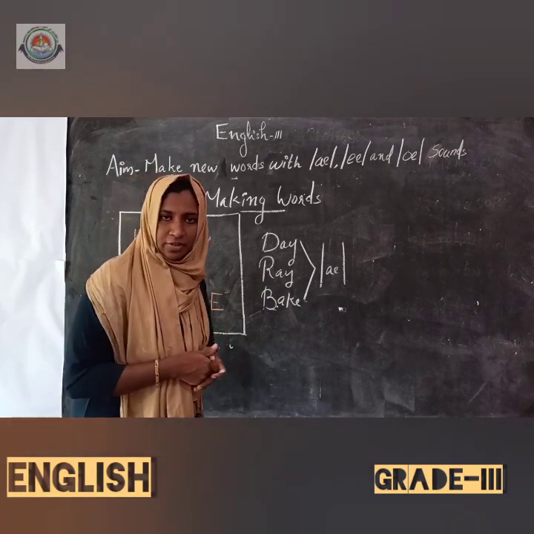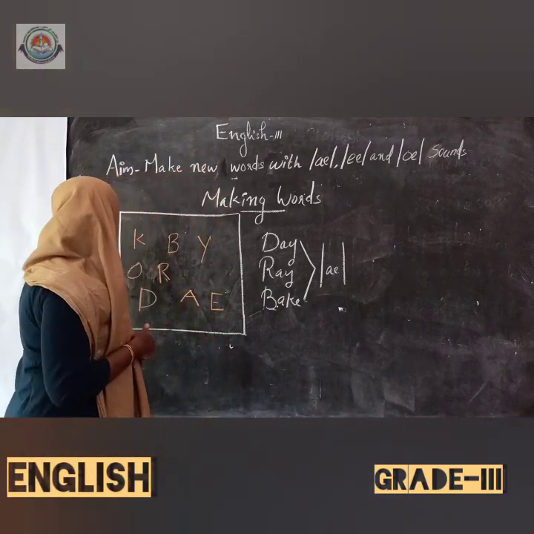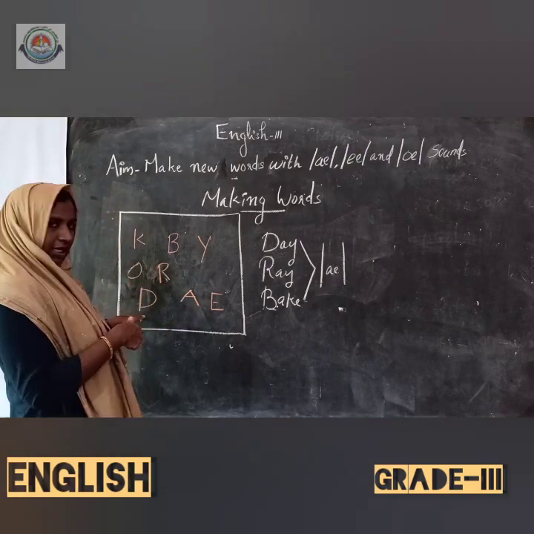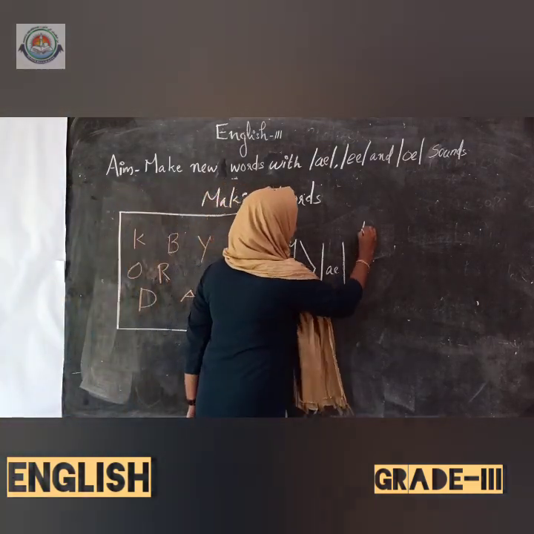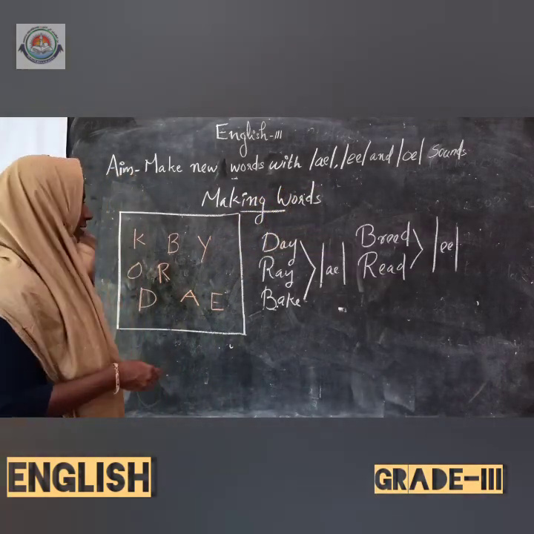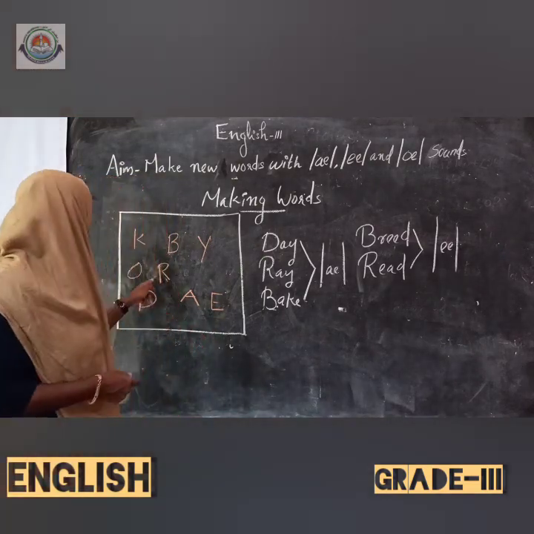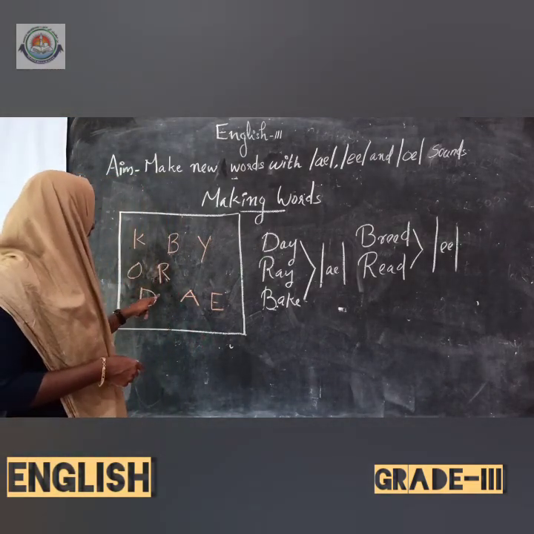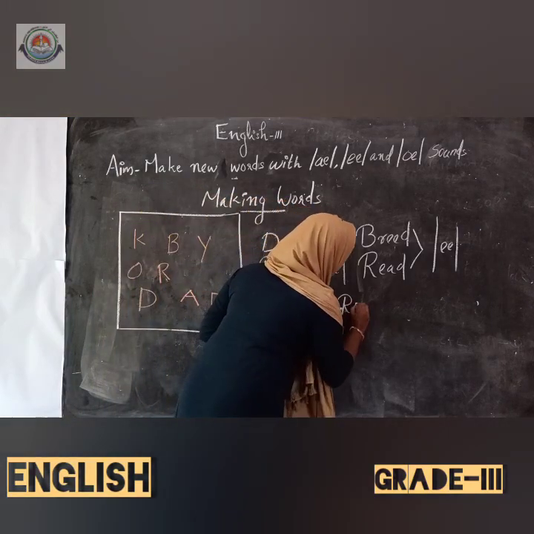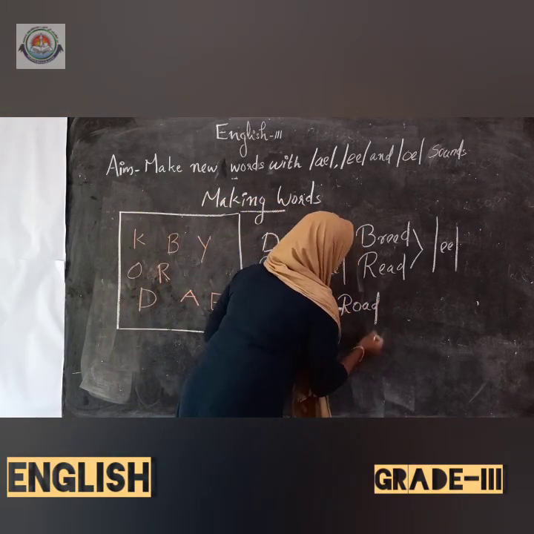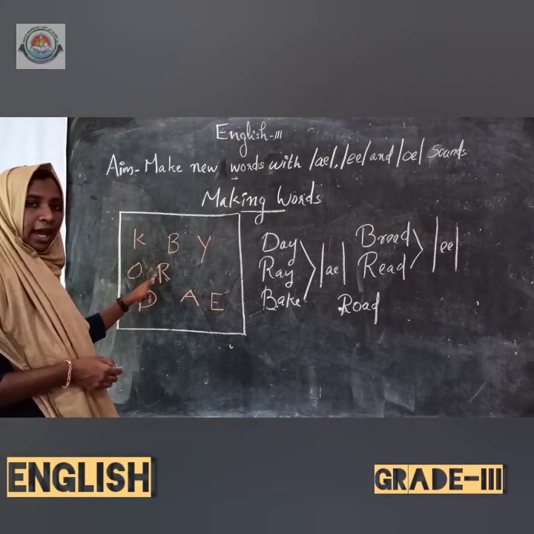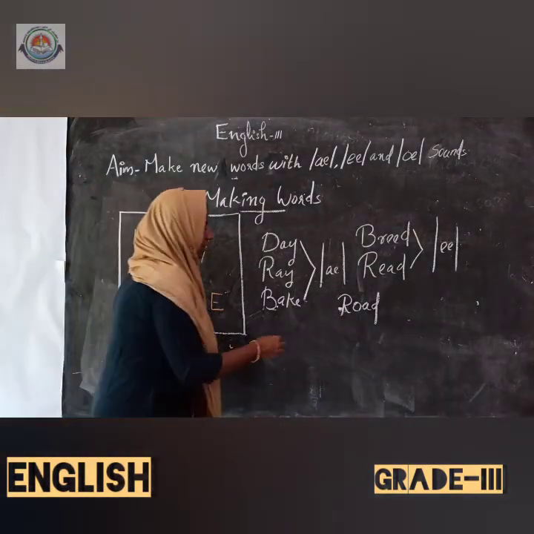So shall we make other words? Okay. Then we have R, E, A, D. So read. R, E, A, D. Then we have R, O, A, D. Road. Okay. R, O, A, D. Road. Then B, O, A, R, D. Board.